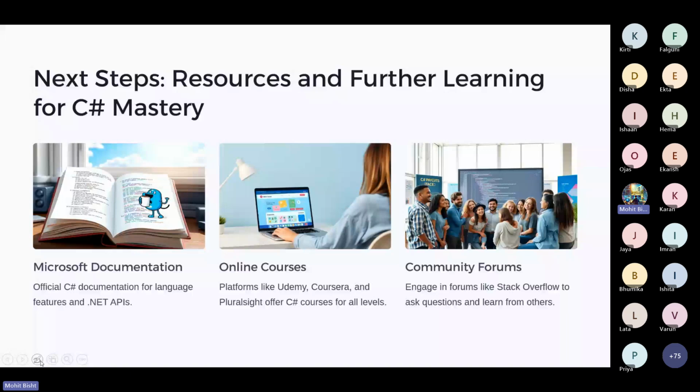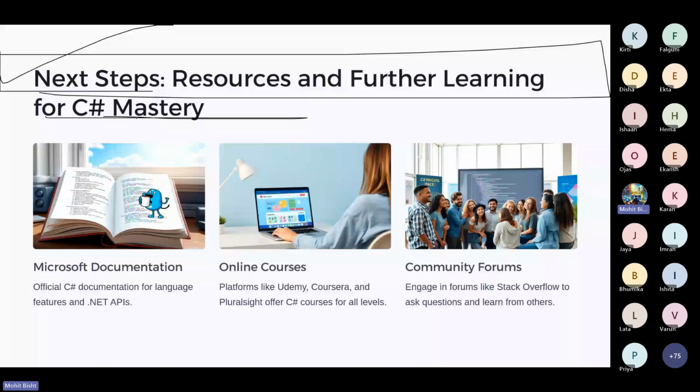So let me wind up the session, we are almost at the closing of the session already. So give me 1 second. I think I forgot to add the thank you slide for the session. Don't worry. So let me discuss what we have discussed so far.